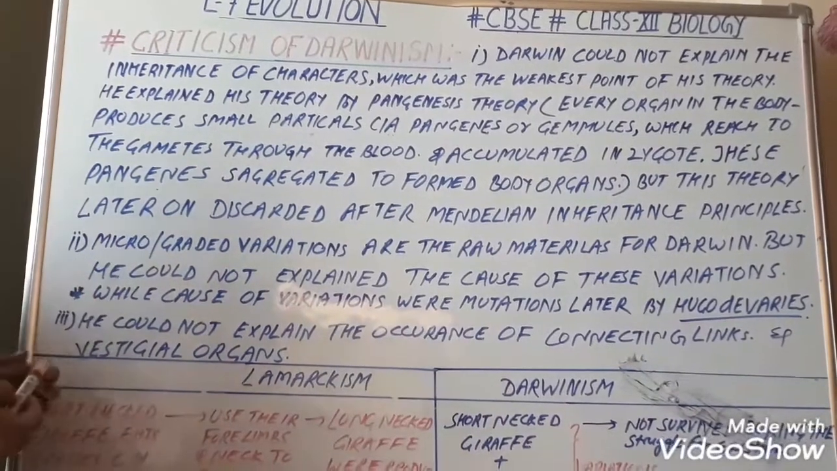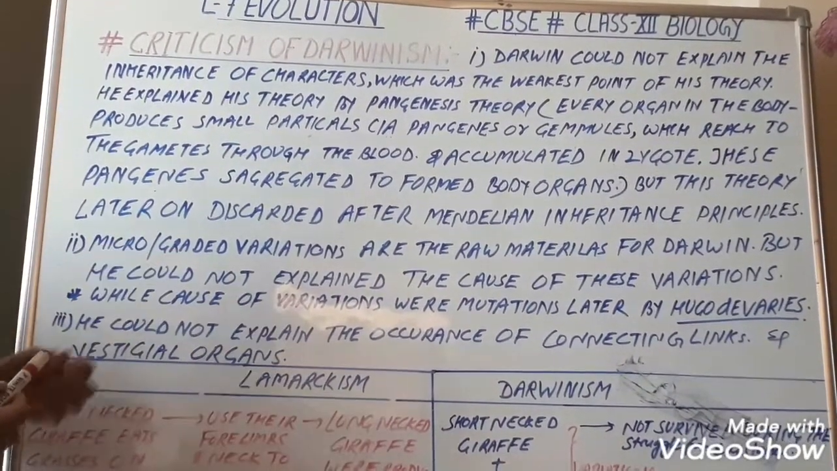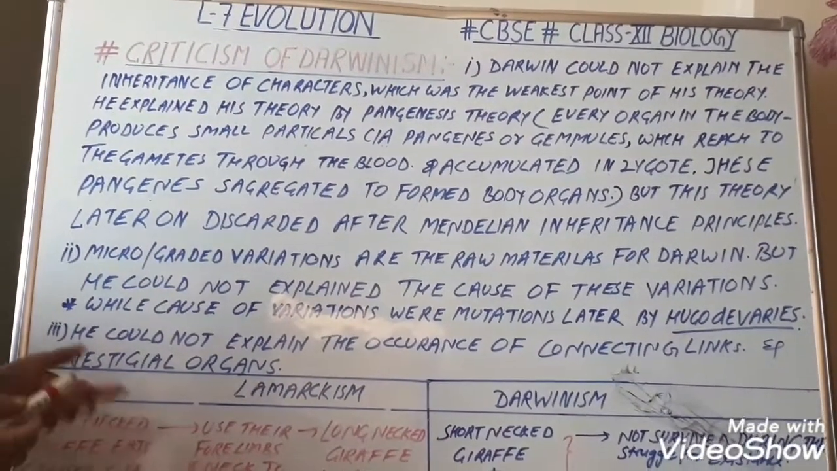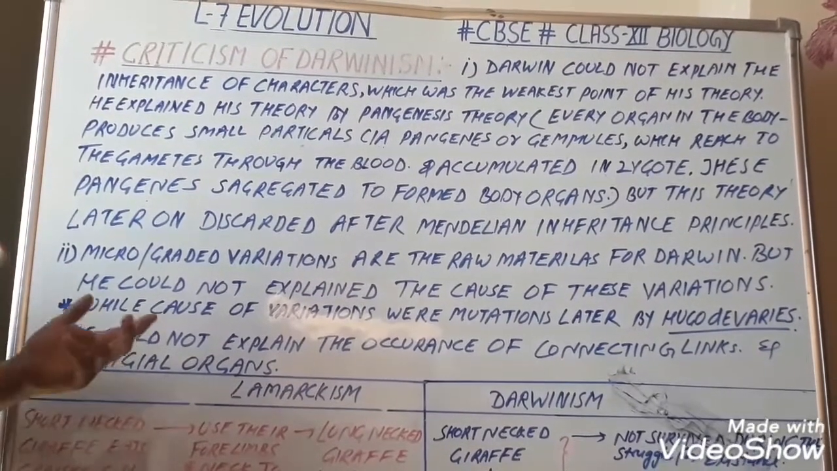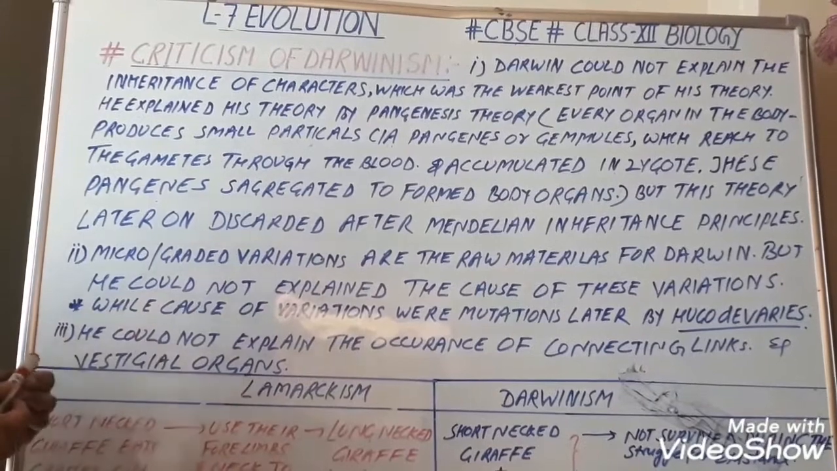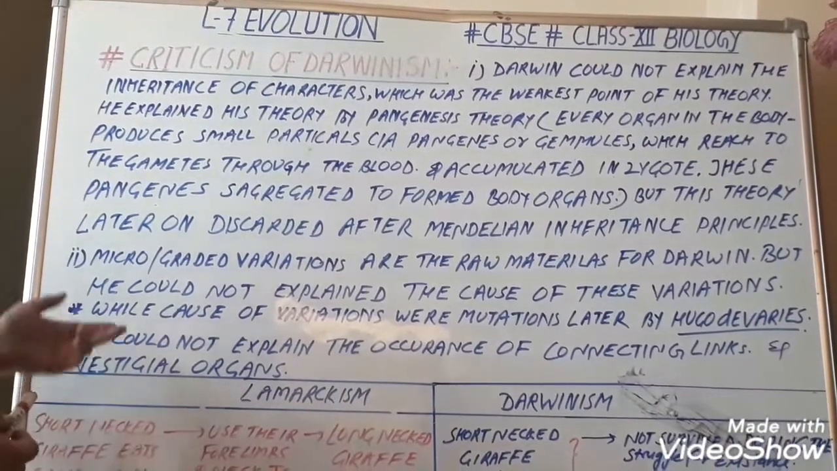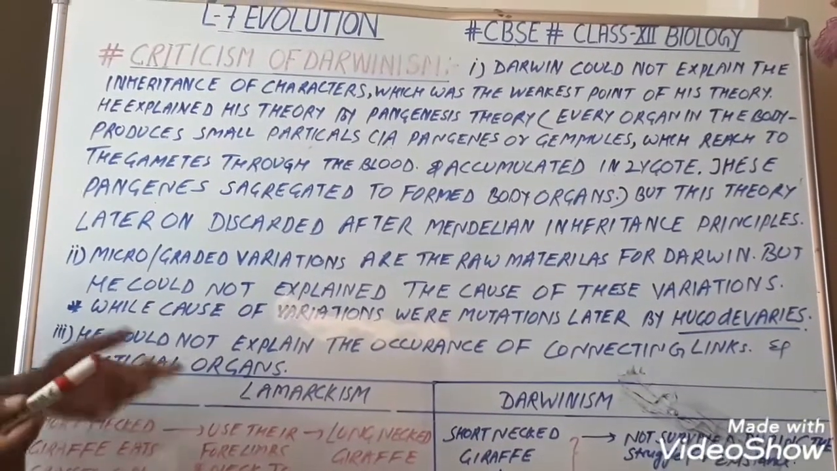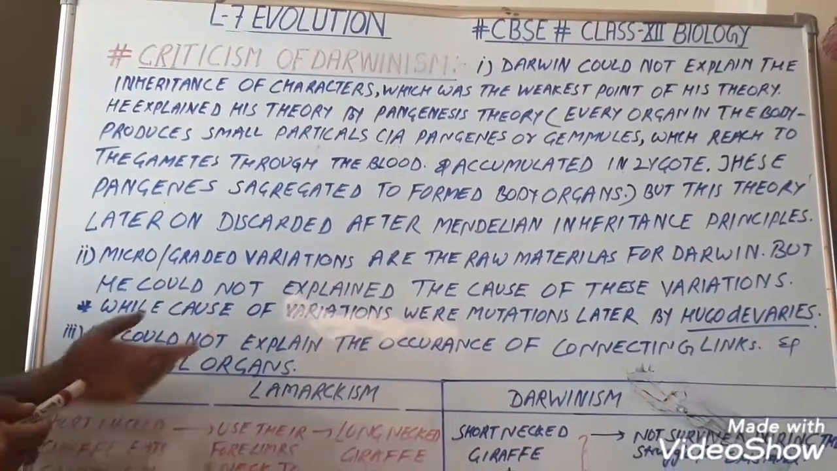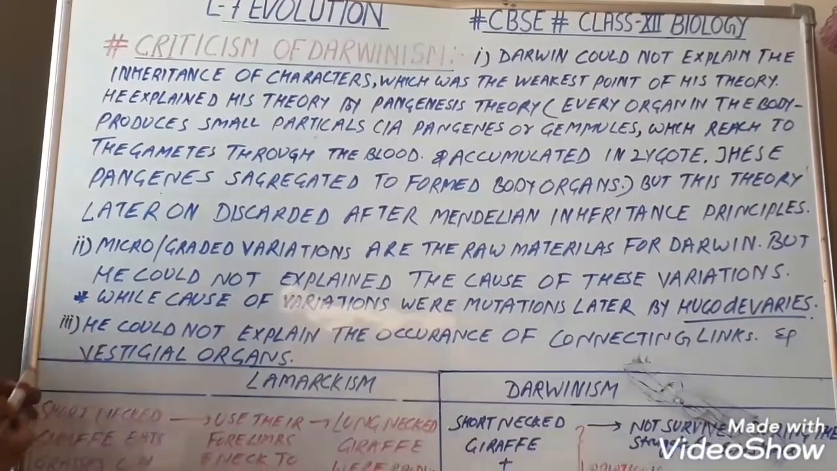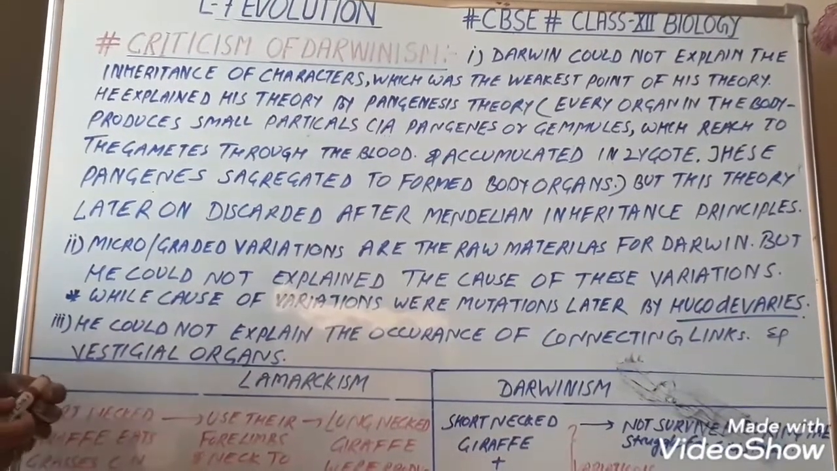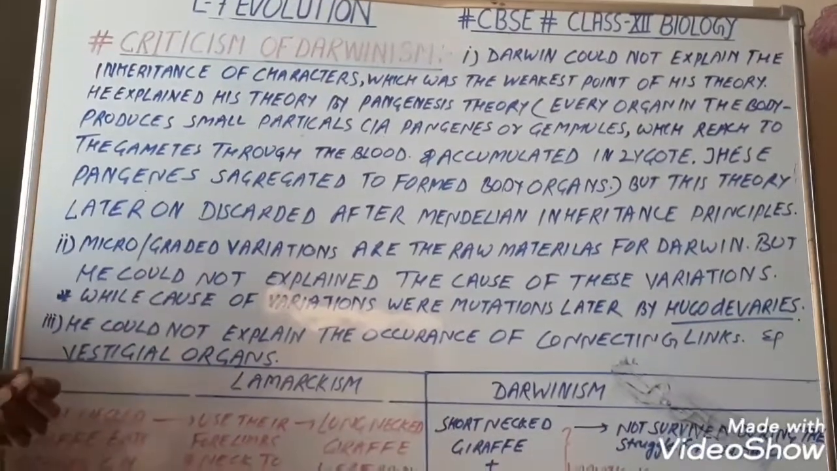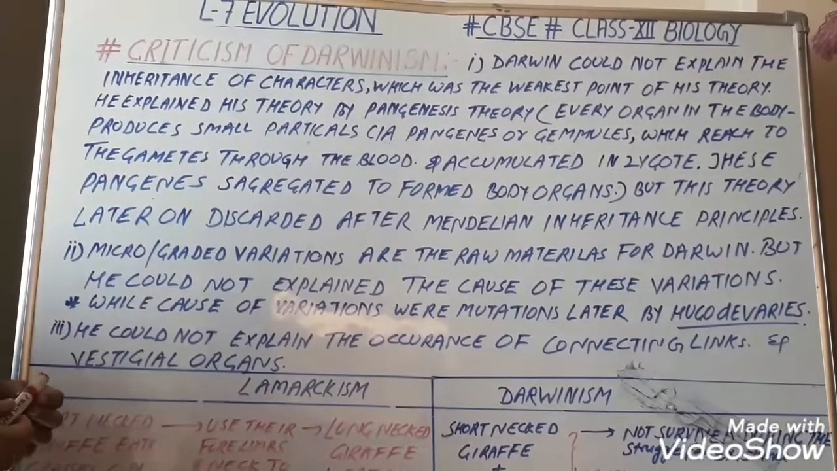Second is the micro or graded variations. Graded variations are the raw materials for Darwin, but he could not explain the cause of these variations, that is, how these variations were created among the organisms. The cause of these variations was mutation, later discovered by Hugo de Vries, who gave the theory of mutation. He could not explain the occurrence of connecting links and vestigial organs. So these are some demerits or criticism of Darwinism.